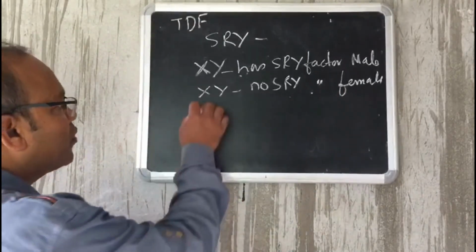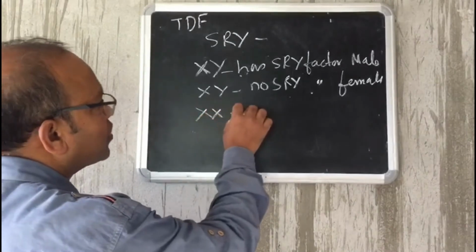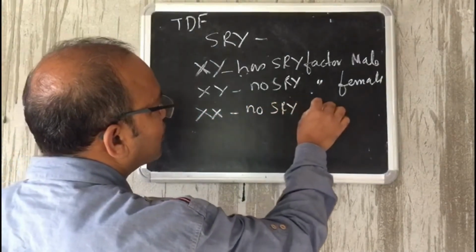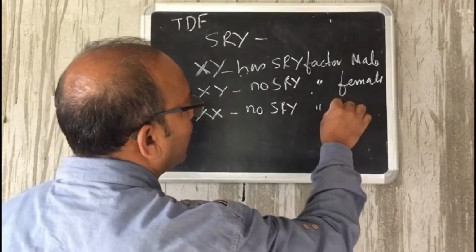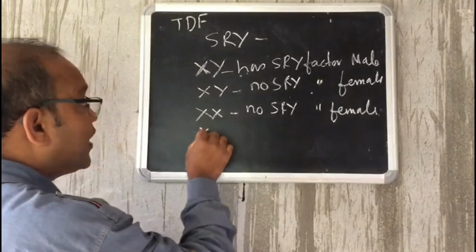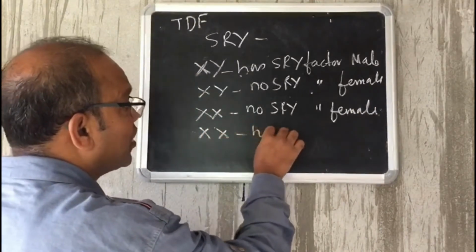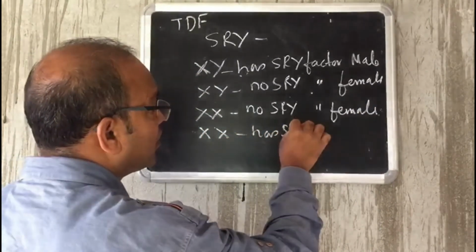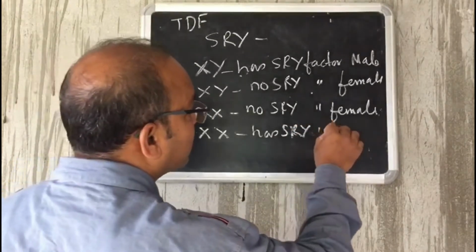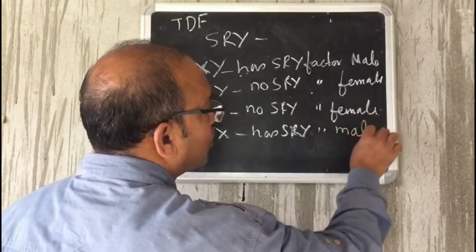Now XX, no SRY factor, becomes female. But if XX has SRY region from the Y chromosome, then that person becomes a male.